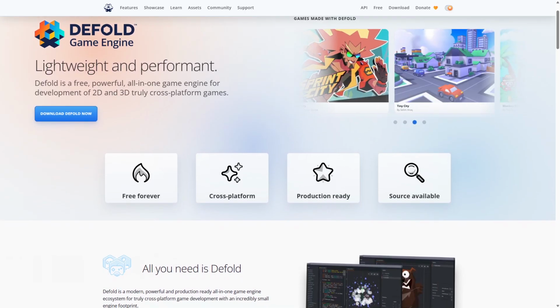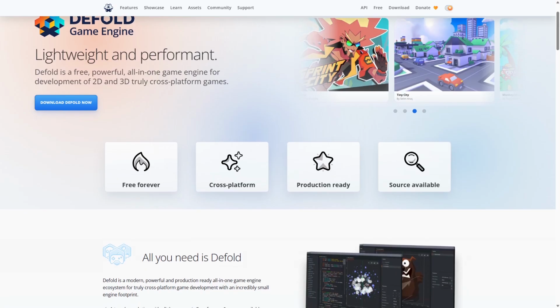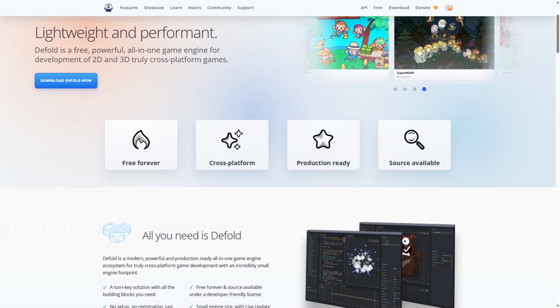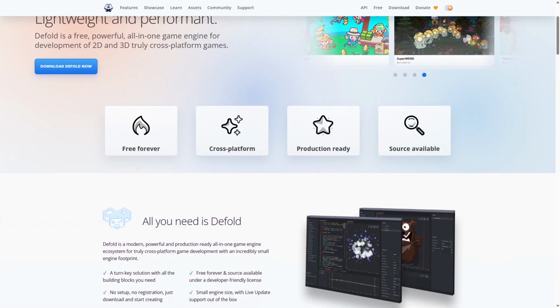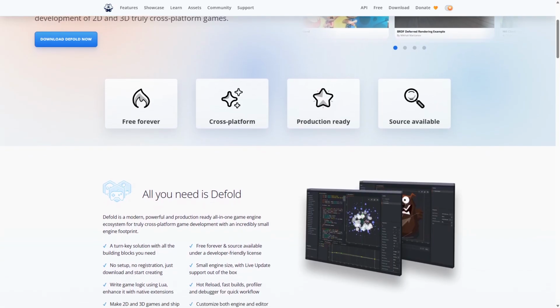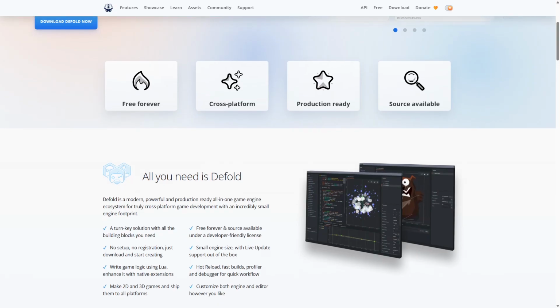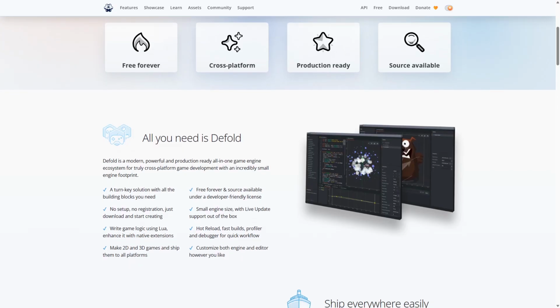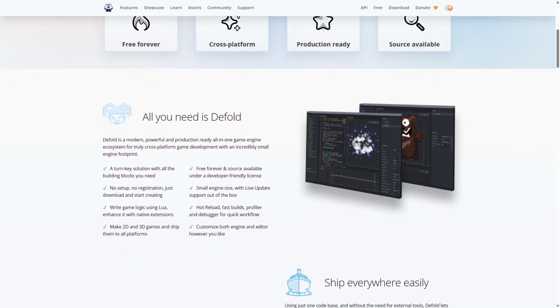Defold's architecture emphasizes minimalism, resulting in smaller build sizes and efficient runtime performance. Its scene graph and component systems simplify game object management, making it accessible for indie developers and small teams. Defold integrates seamlessly with popular services for analytics and monetization, streamlining the publishing process.